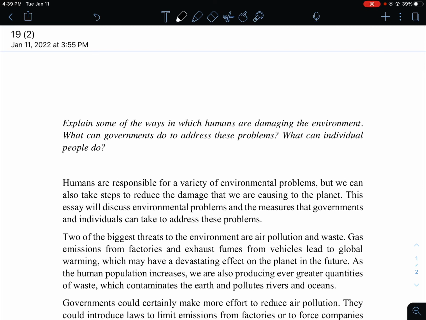Hi everyone, let's move to essay 19 and let's check the title first. Explain some of the ways in which humans are damaging the environment. What can governments do to address these problems? What can individual people do? So this is kind of a two-part question, right? It's about damaging the environment or protecting the environment, and what can governments do, what can individual people do.